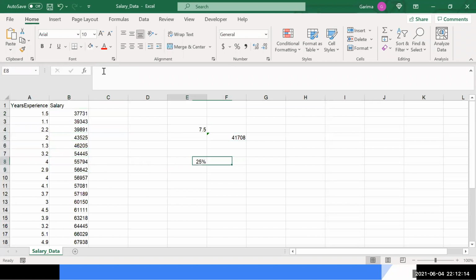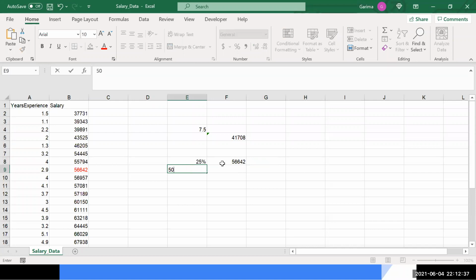So I can say that 25% of the people are getting a salary of 56,642, and 75% of the people are getting a salary more than this.